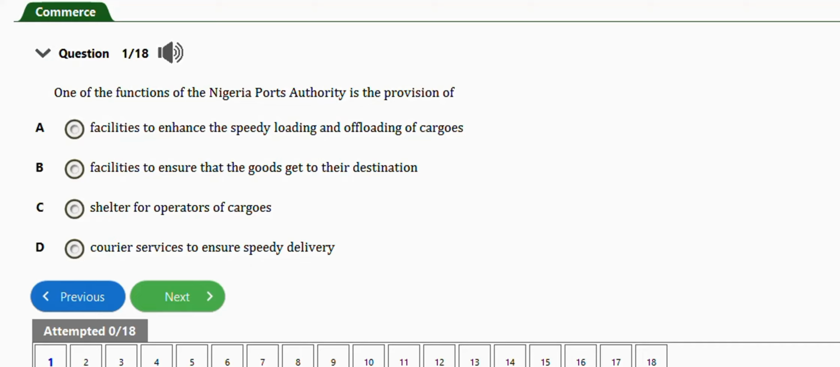Let's get started. The first question says, one of the functions of the Nigerian Port Authority is the provision of warehouse facilities to enhance the speedy loading and offloading of cargoes, facilities to ensure that the goods get to their destination, shelter for operators of cargoes, courier services to ensure speedy delivery. The right answer is option A. Facilities to enhance the speedy loading and offloading of cargoes.